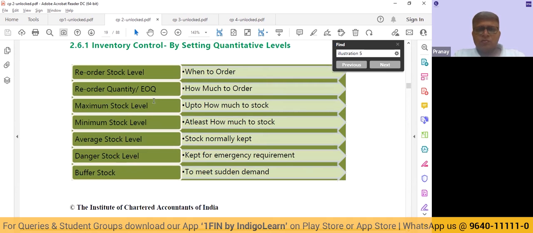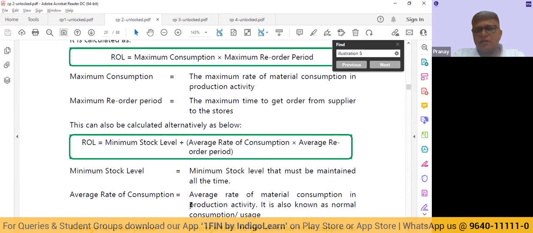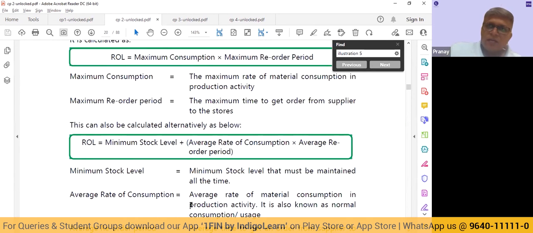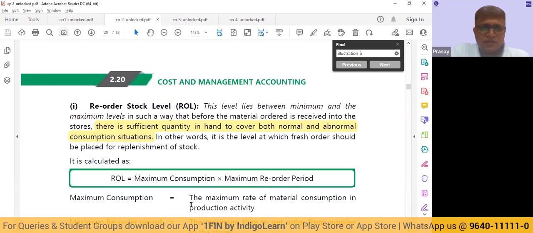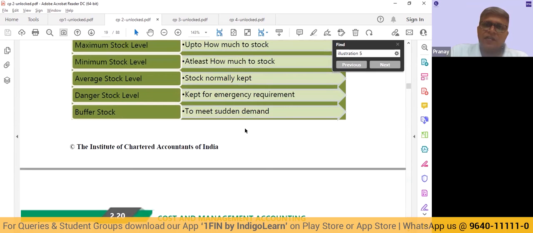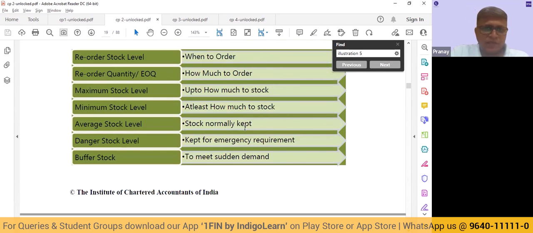EOQ is basically the square root of 2AO by C, where A represents the annual consumption, O is the ordering cost per order, and C is the carrying cost. Now, this EOQ is also used in your batch manufacturing topic, where we have economic batch quantity. Both the concepts are exactly similar.